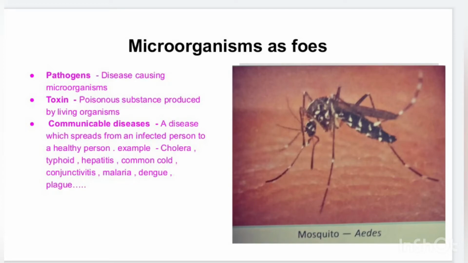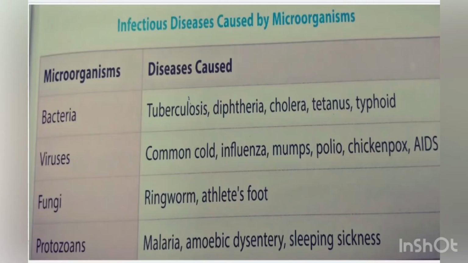In this table we can see the examples of some diseases which are caused by bacteria, fungi, viruses and protozoa. Bacteria can cause tuberculosis, diphtheria, cholera, tetanus, typhoid. Viruses, obviously COVID-19, or the common cold, influenza, mumps, polio, chickenpox and AIDS. Fungi, ringworm and athlete's foot. Protozoans, malaria, amoebic dysentery and sleeping sickness.